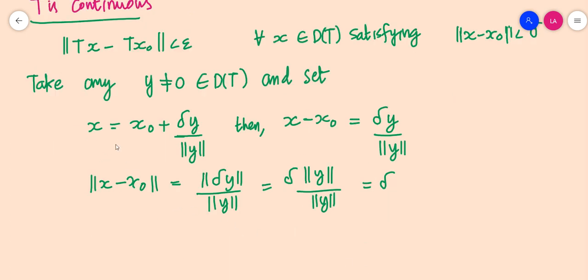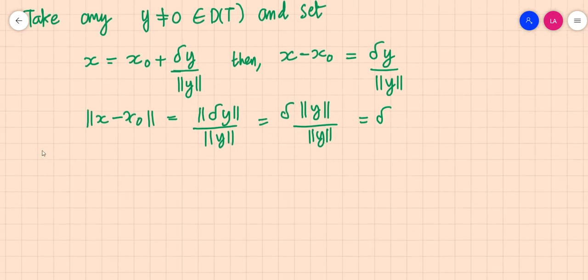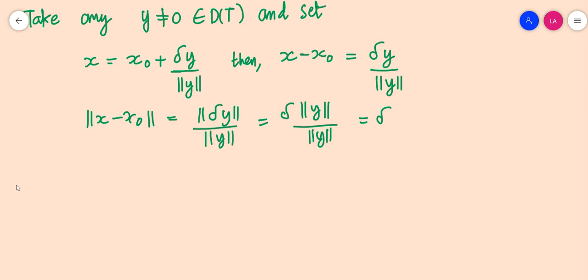We have to establish that T is bounded using this part, norm of Tx minus Tx naught less than epsilon. Using this, take norm of Tx minus Tx naught, which by the linearity property is equal to T of x minus x naught, and x minus x naught can be written as delta y by norm y.